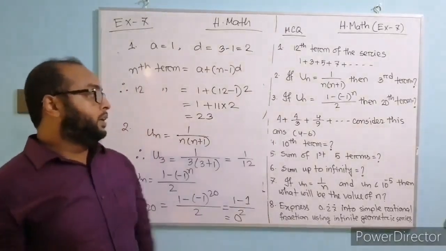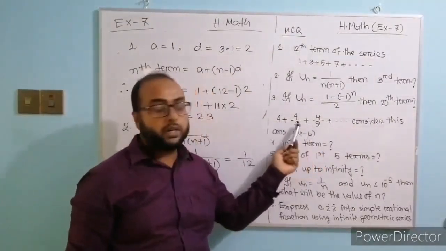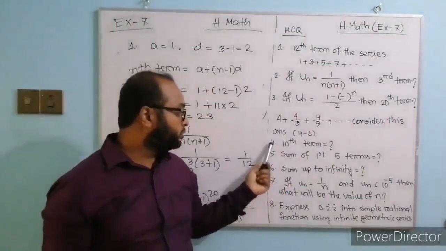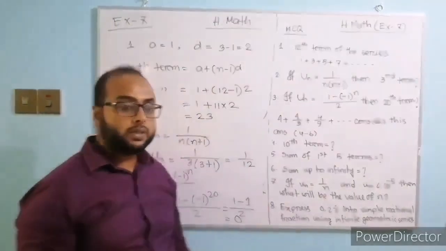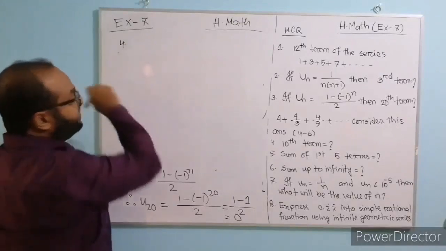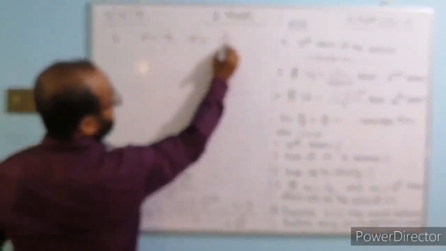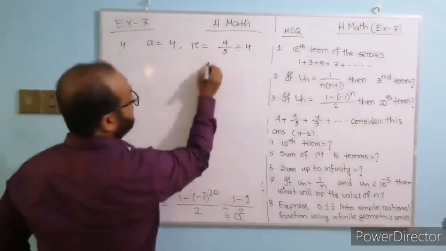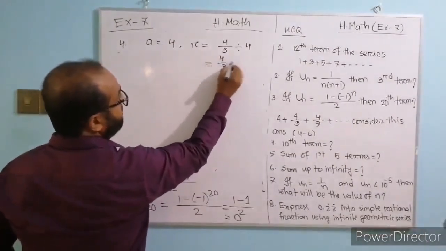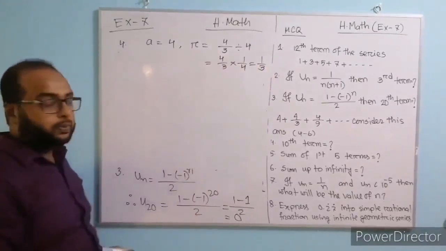Okay. Now there is a stem, a series. This is a geometric series. Considering this series, we have to solve 4, 5 and 6. Okay. For 4, firstly we have to find a and r. Here a equals 4 and common ratio r equals the second term divided by the first term. This equals 4 by 3 into 1 by 4, which equals 1 by 3.